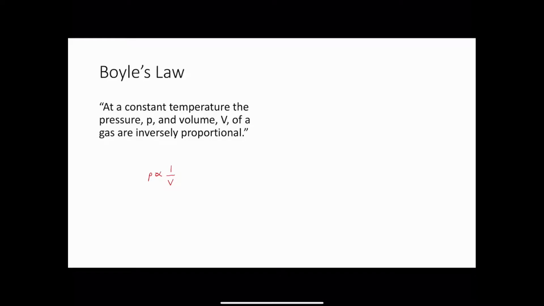So if we reduce the volume of a gas, then the particles end up becoming closer together. They'll collide with each other and the side of the container much more, and therefore the pressure will increase.